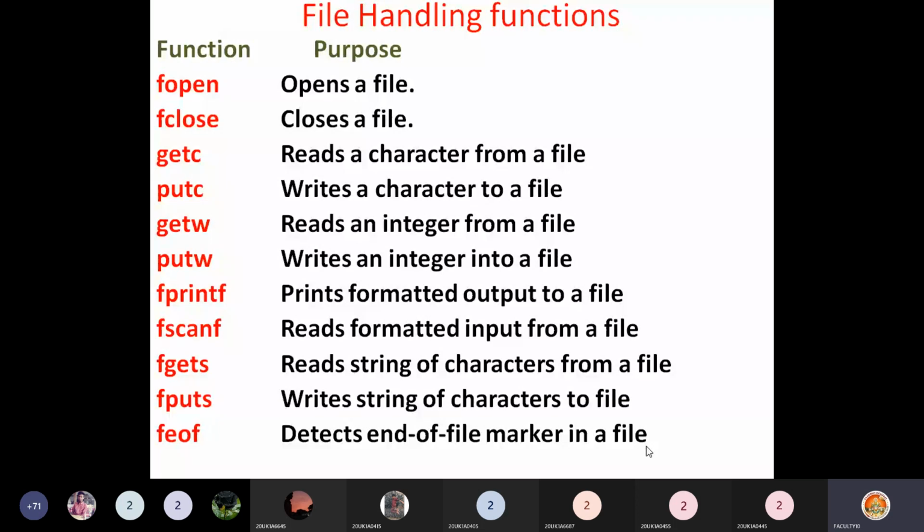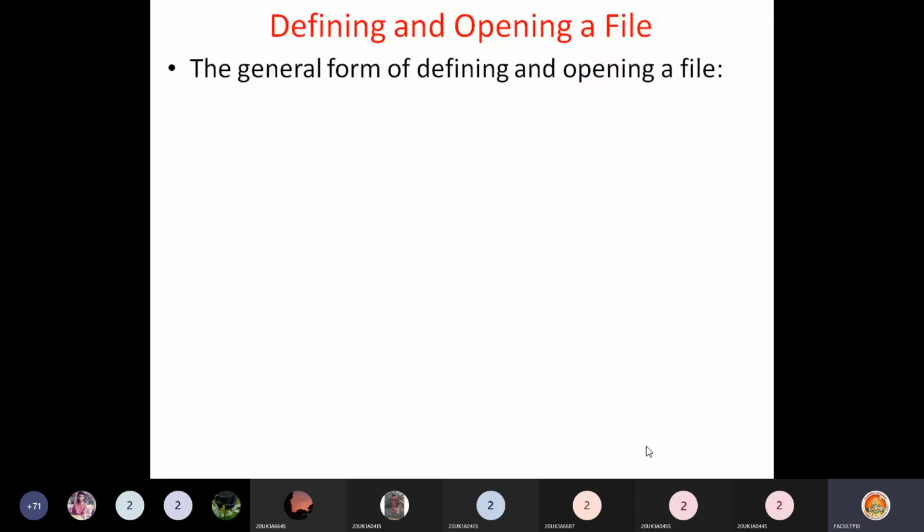What happens when we open a file, create a file? In detail, we'll discuss these files. First, how to define and open a file. The general form of defining and opening a file is this function. By using the fopen function, we can create and open a file. Two things: we can create a file and we can open a file. Both can be performed by using this fopen function.